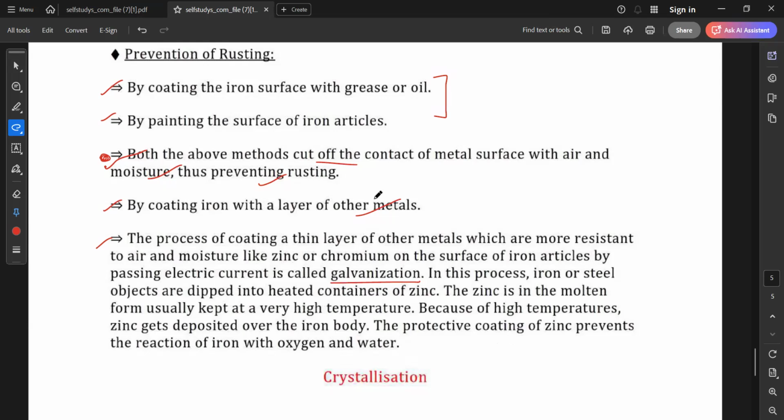Understood? Like we are coating iron with nickel. So when you go to a higher class, you will learn what galvanization is. Now here is a summary. What is galvanization? After greasing with oil, if we cannot prevent rusting, and after painting also we cannot prevent rusting, we use this galvanization method. This is the most efficient method.